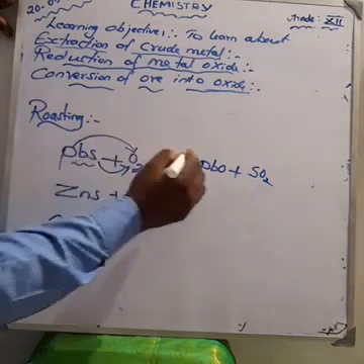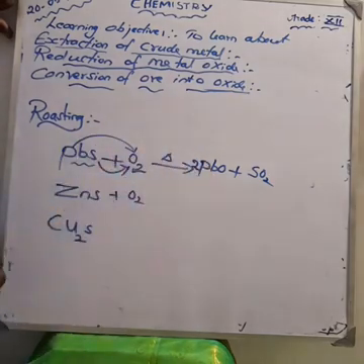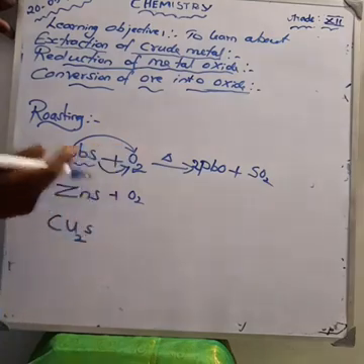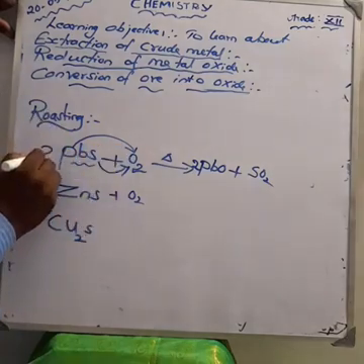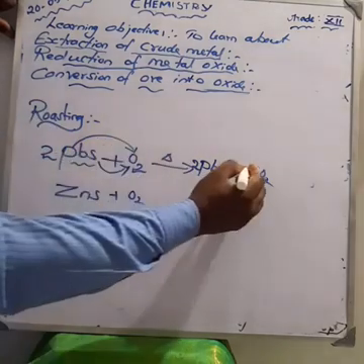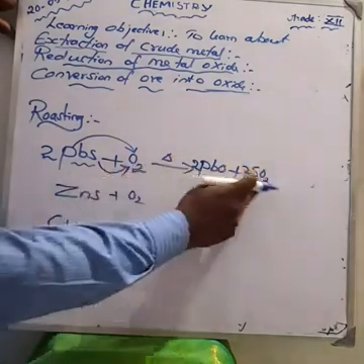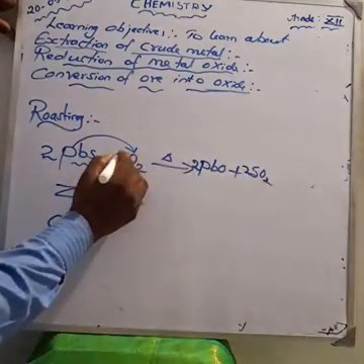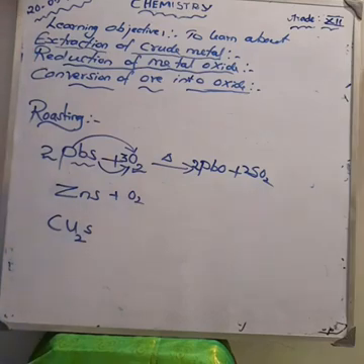Then we have to balance the equation. Here I have 3 oxygen, so make it 2 here. 2 lead is there. 2 sulfur is there, so make it 2 here. How much oxygen is there? 2 into 2 is 4, 4 plus 2 is 6, so make it 3 here. Now the equation is balanced.